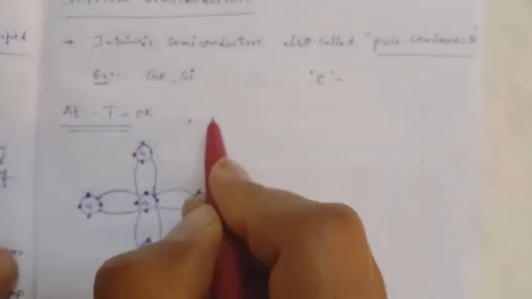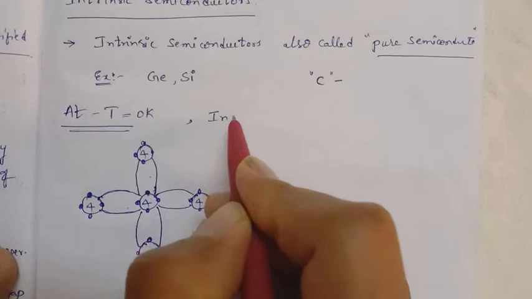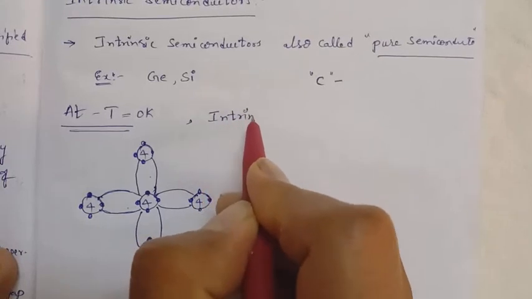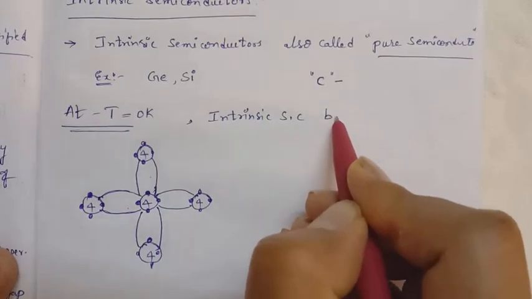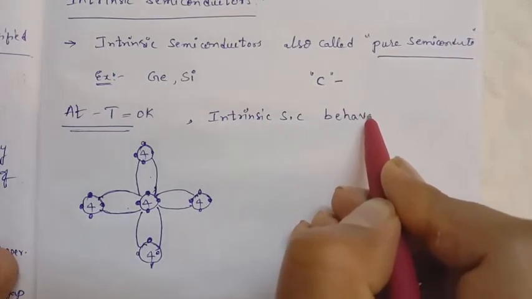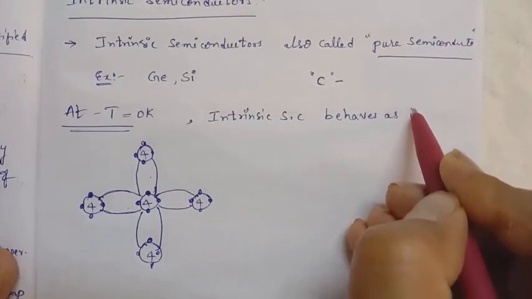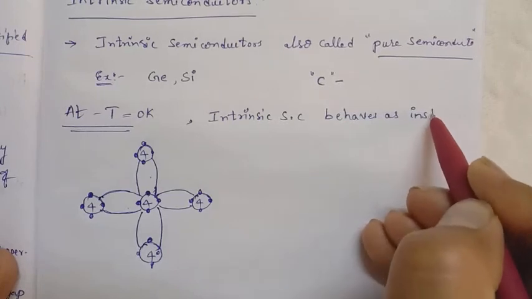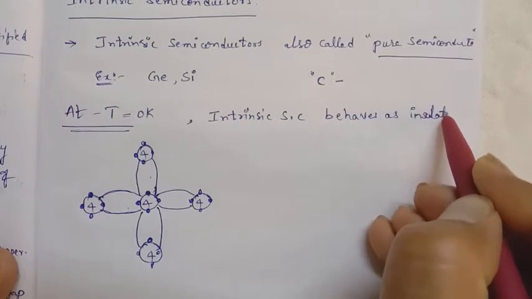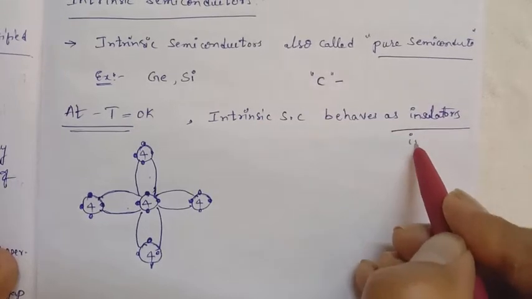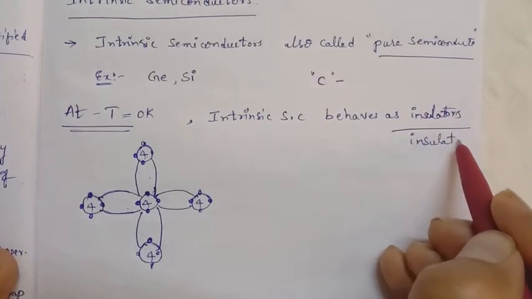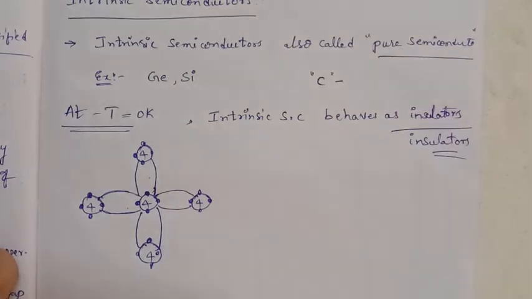That means at T equal to 0 Kelvin, intrinsic semiconductors behave as insulators. Why?